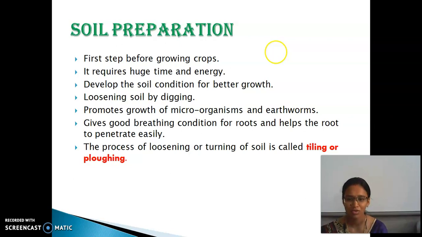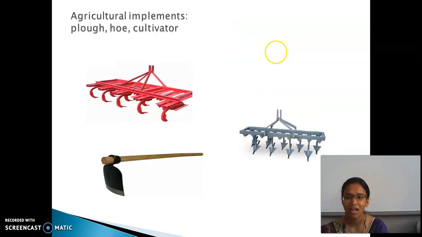The process of loosening or turning of soil is called tilling or ploughing. These are the agricultural implements used for loosening of soil. The first picture, the red one, is the plough; next down is the hoe; and the last one is the cultivator.